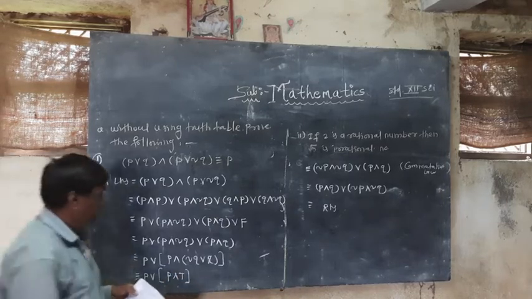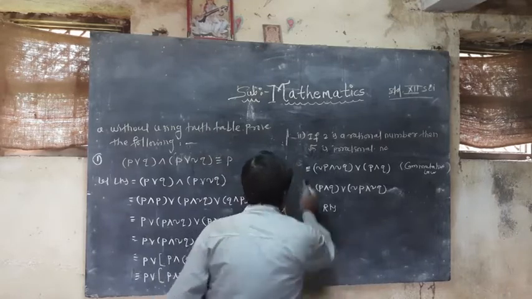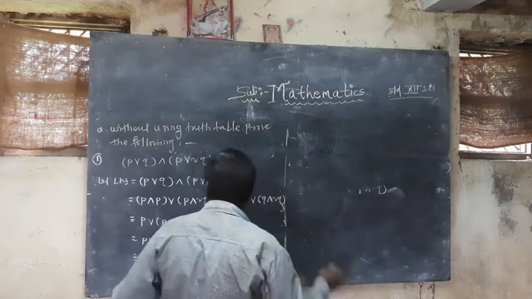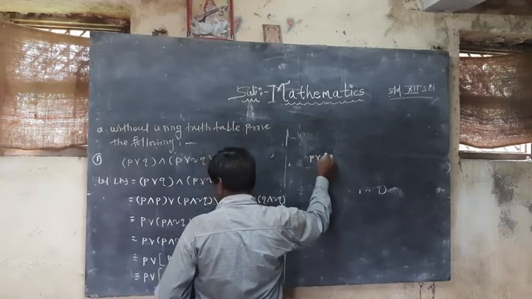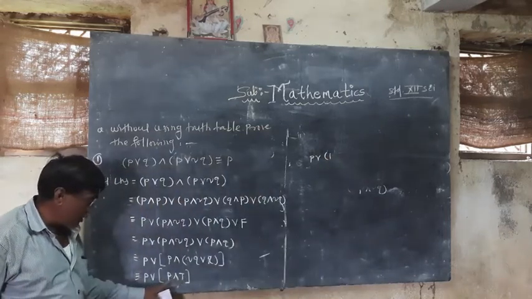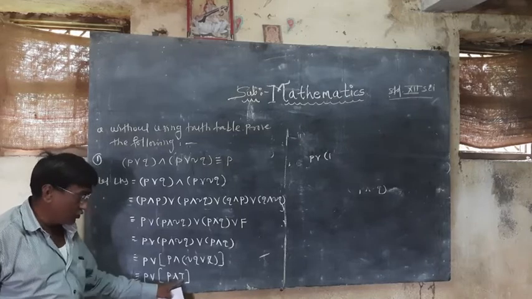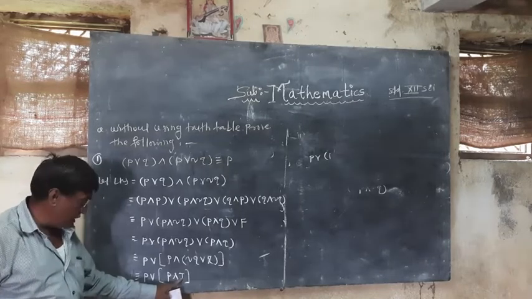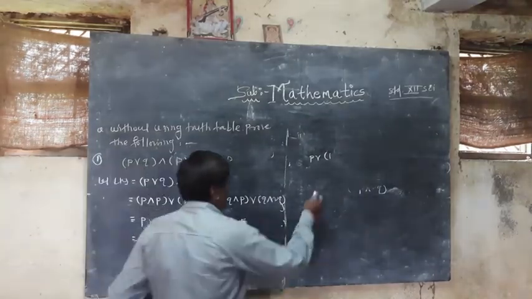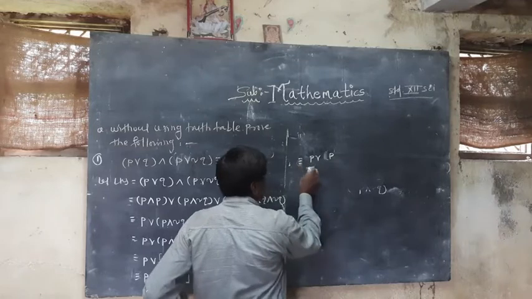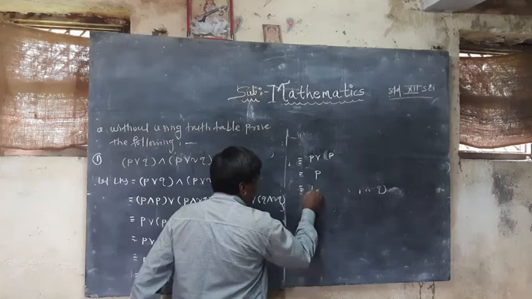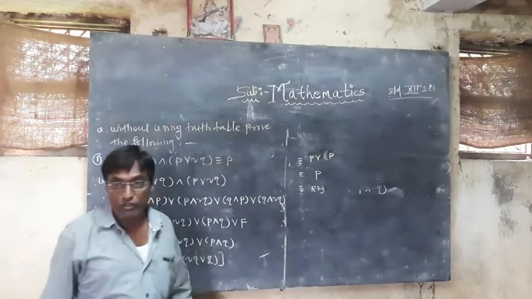And therefore, next, I will solve this conjunction, so that is P disjunction inside the bracket. See that conjunction means if both are T, the answer will be T. So here one side is definitely T, but the answer will depend upon P. That's why the answer will be P. And so here P disjunction P, again by the idempotent law, is equal to P, and so we get the required RHS, and therefore LHS is equal to RHS.